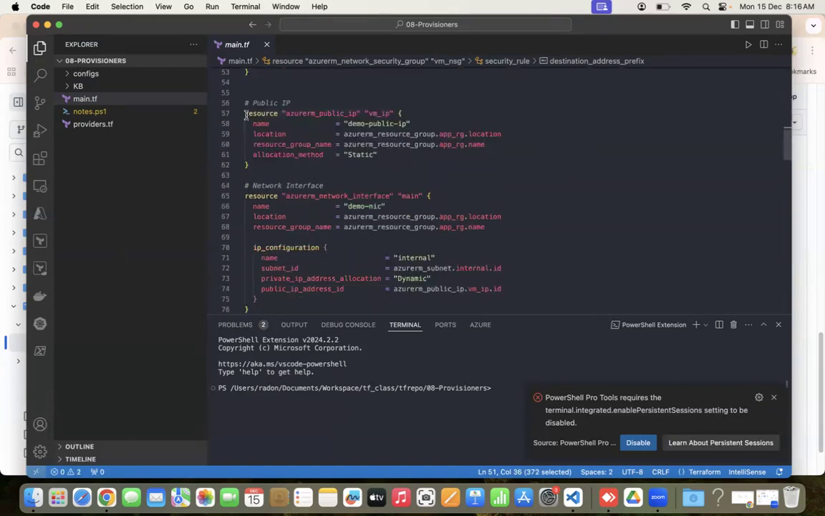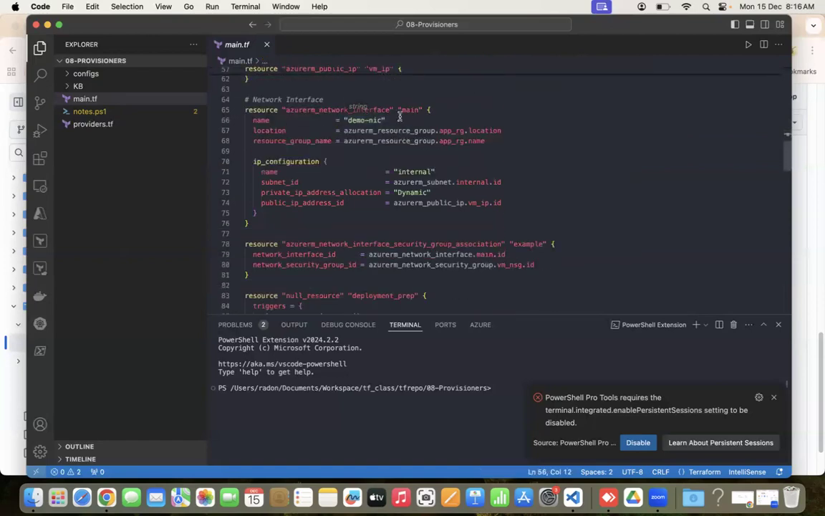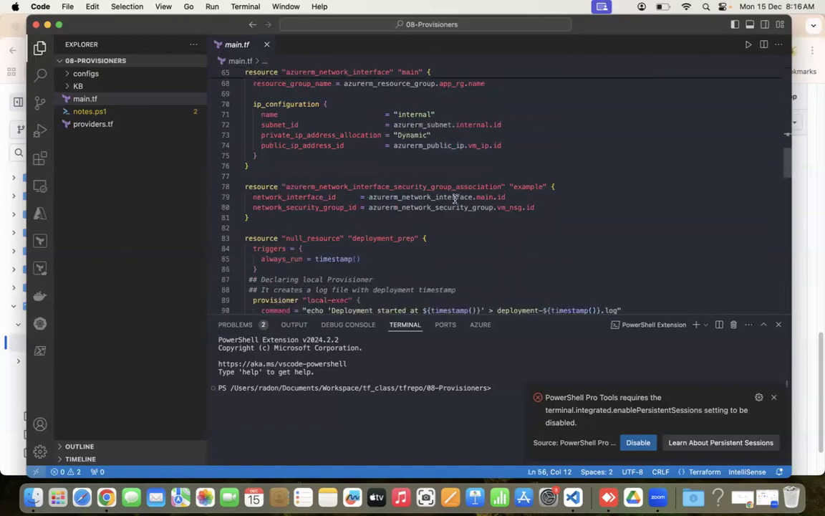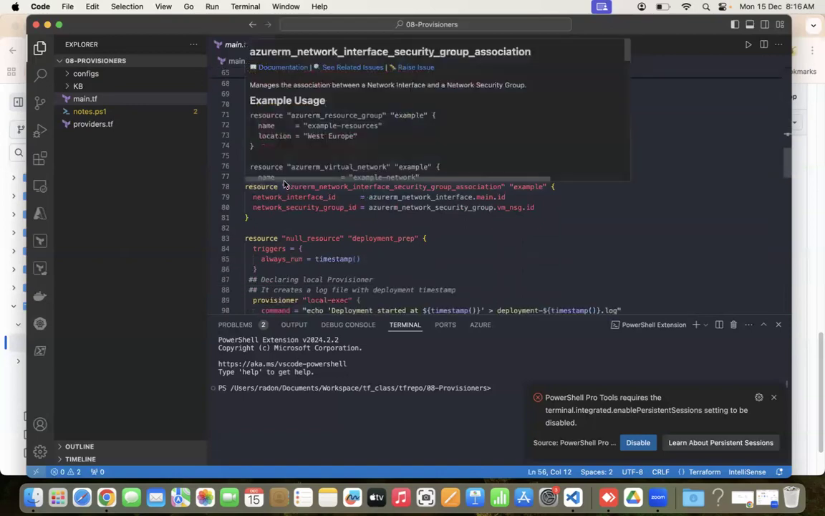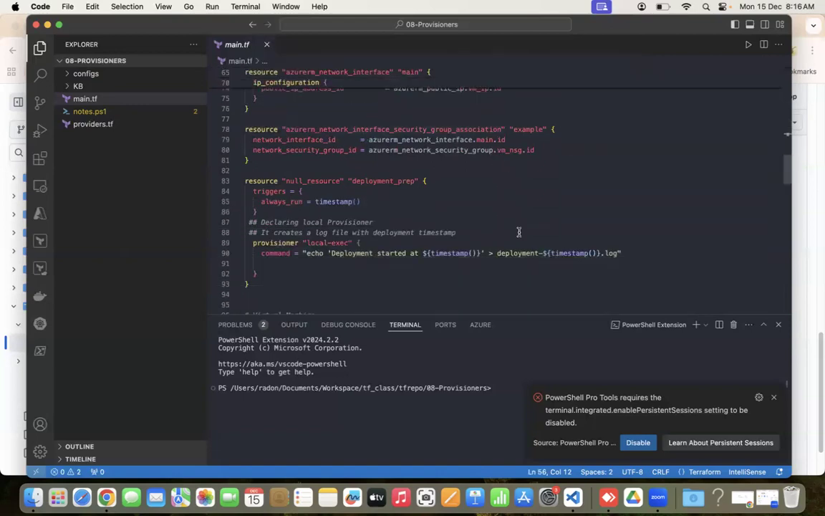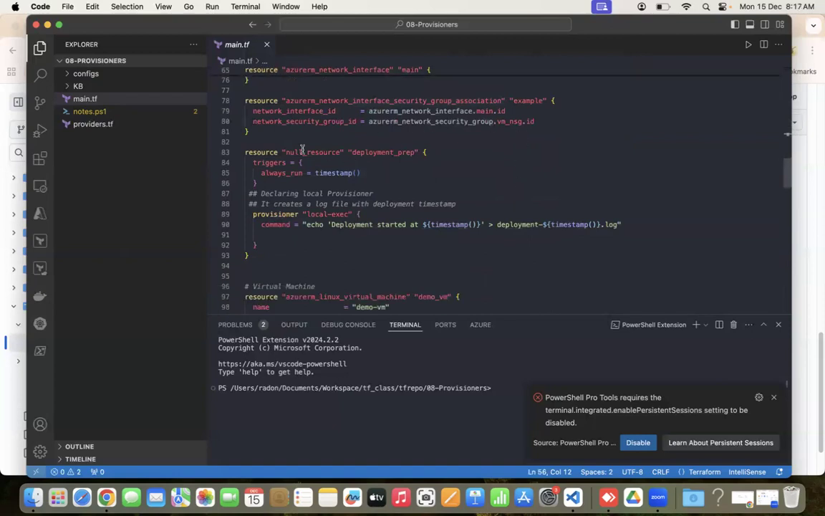Next, we are creating a public IP address and a NIC card here, and we are trying to associate the NIC card and the NSG rules. Okay, from line 83, let's see this. This is related to a local provisioner. We are creating a null resource, deployment prep, so that will run whenever you call it.